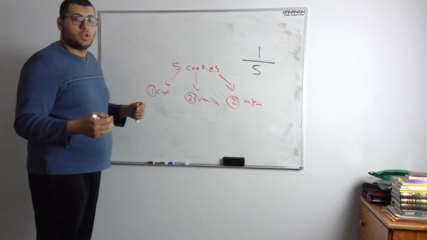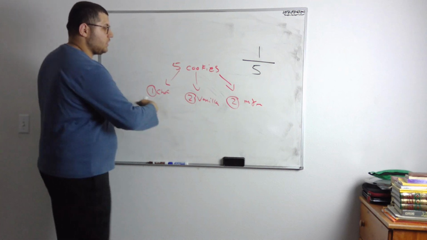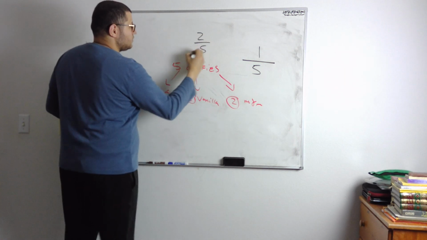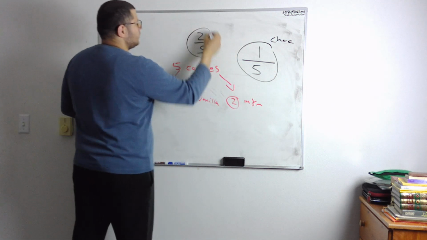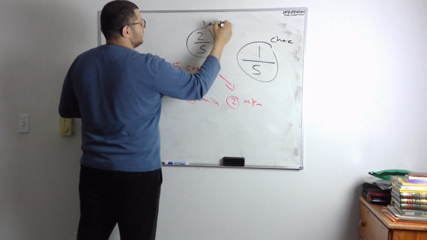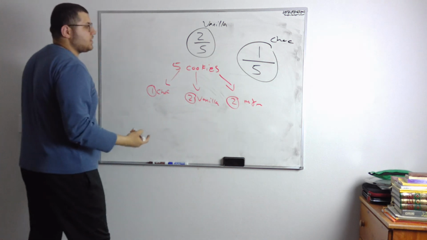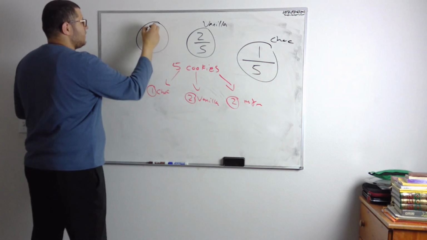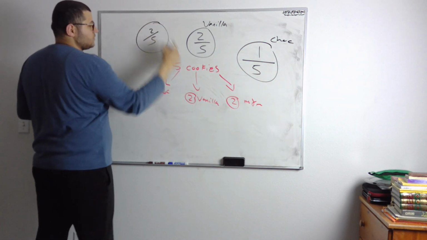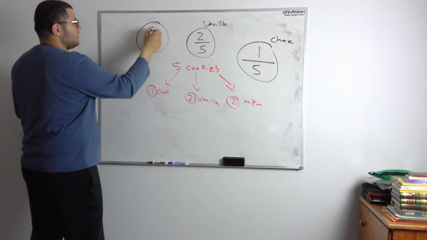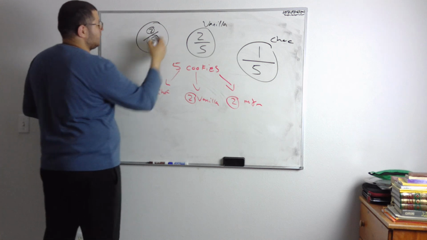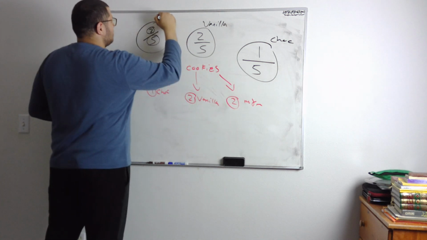What's the probability I'm gonna bake a vanilla cookie? Oh, well, there's 2, and there's total, so 2 out of 5. So this is for chocolate. This is for vanilla. What's the probability I'm gonna bake M&M? Oh, 2 out of 5 as well. Why? Because there's 2 and there's 5 total, right? 5 is the total amount. 2 is the number of chances I'm looking at currently. So that's going to be M&M.